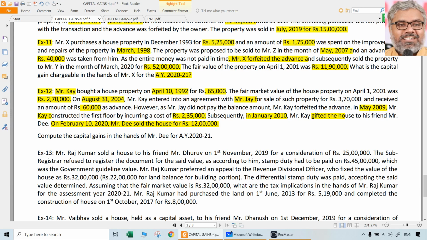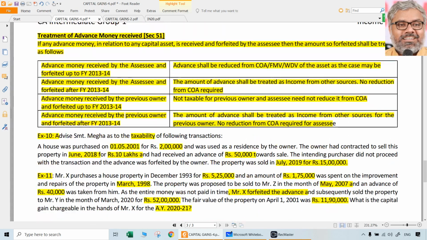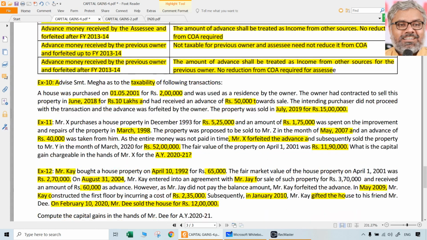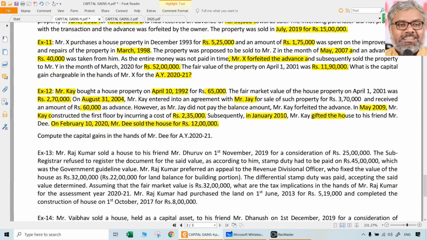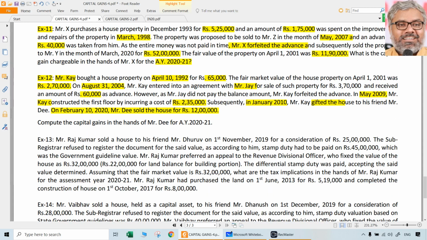when K has forfeited the amount of 60,000 in some year, what was the situation? When previous owner forfeited the advance, according to this table, what should we do? We should not do anything. That has nothing to do with the computation of capital gains of our SSE. It is neither taxable for K also, nor it will be reduced from the cost of acquisition also. It will be gone in the air. So, that 60,000 and K's agreement with J, that entire thing is useless. But of course, you have to write a note for that. Then only you will get marks for that point.